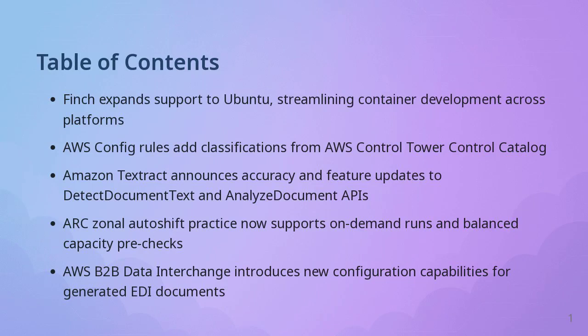The ARC Zonal Autoshift Practice introduces support for on-demand runs and balanced capacity pre-checks, increasing flexibility and efficiency in resource management. 5. AWS B2B Data Interchange Enhancements. New configuration options have been added to AWS B2B Data Interchange for the generation of EDI documents, streamlining the data exchange process for businesses, and 5 updates in total.